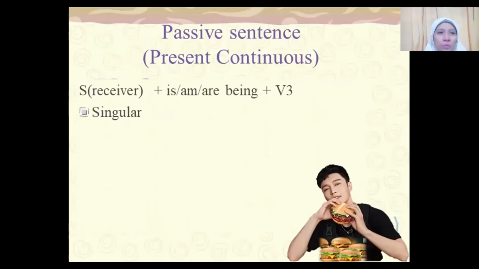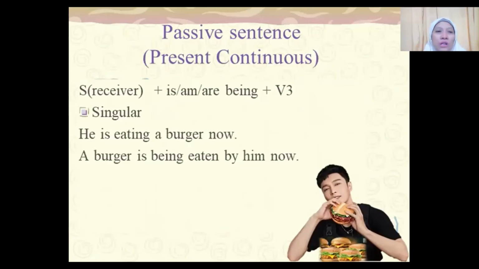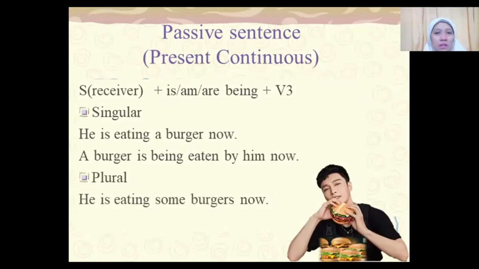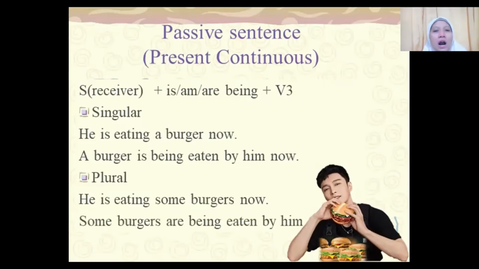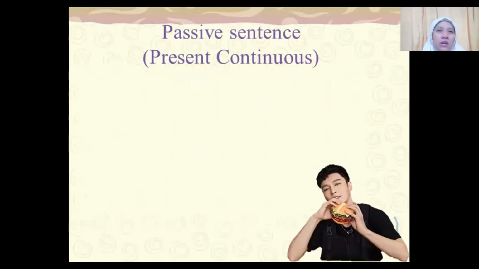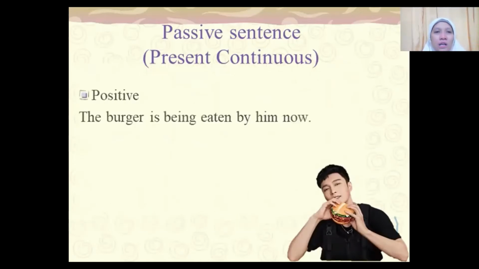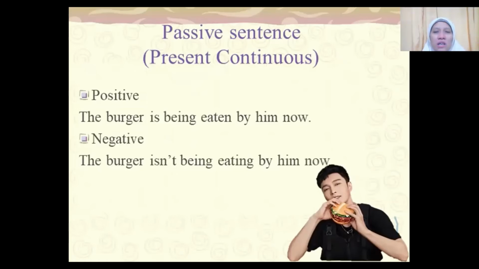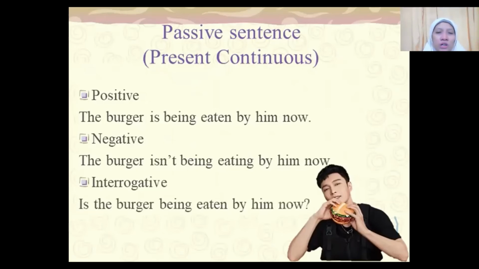Okay, if only one burger, it will be: a burger is being eaten by him now. If plural, he is eating burgers. So it will become some burgers, subject of receiver, and the to be are being, because plural: are being eaten by him. Now the positive, negative, and interrogative. The burger is being eaten by him now. The negative: the burger is not being eaten by him now. And then the interrogative: is the burger being eaten by him now?